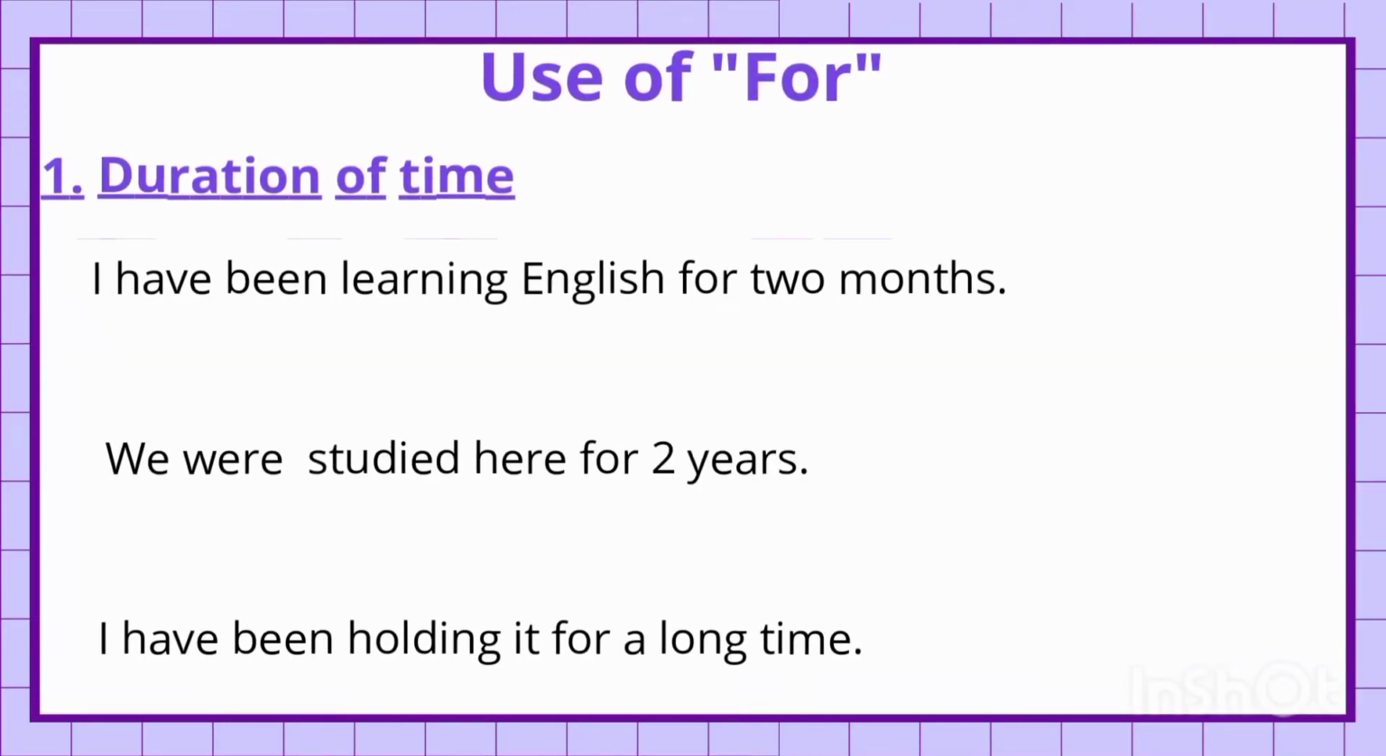Let's come to the use of for. First is duration of time. We use for for the duration of time, as you can see here in examples. In this sentence we are talking about a period of time or duration of time. He or she has been learning English for 2 months, so this is duration of time.